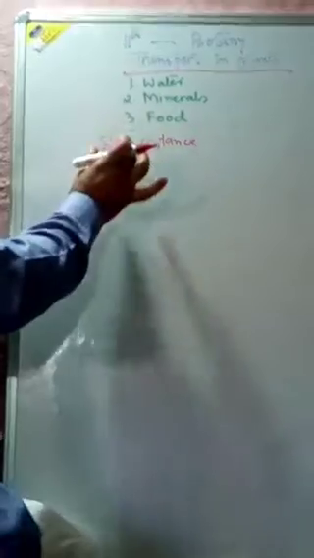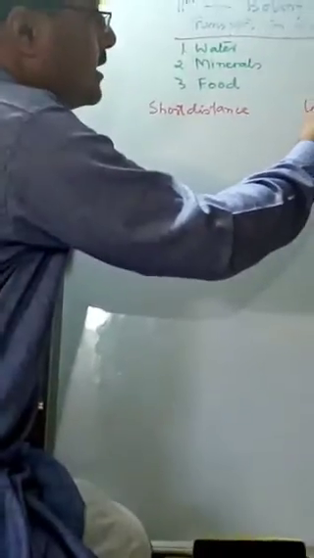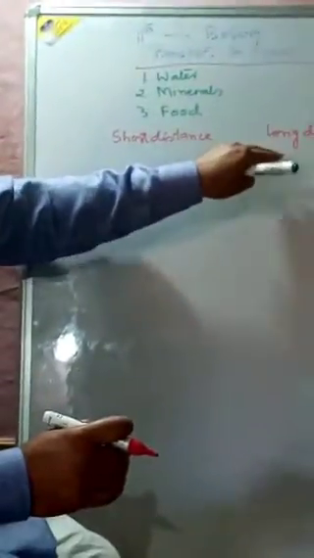How much distance do these substances cover during their transportation? We have got two types of transportation. First one is called short distance. In this type of transportation, the substances cover a very small distance. And we have long distance, in which the substances, the materials or the particles, cover a longer distance.